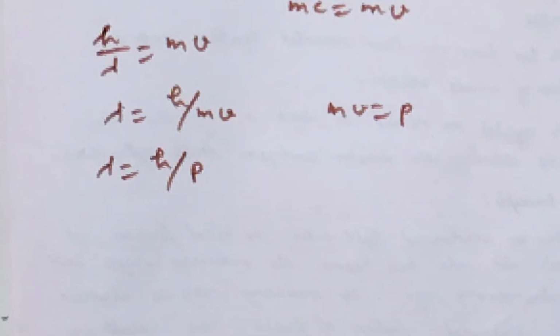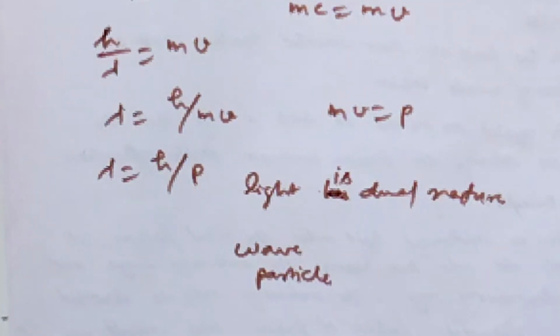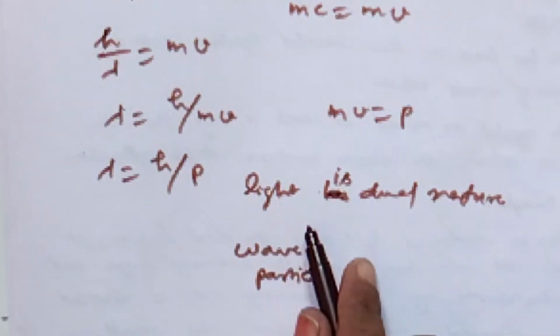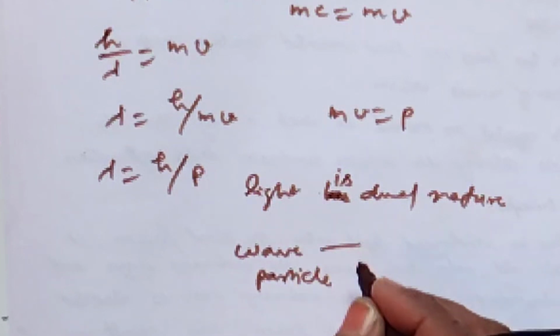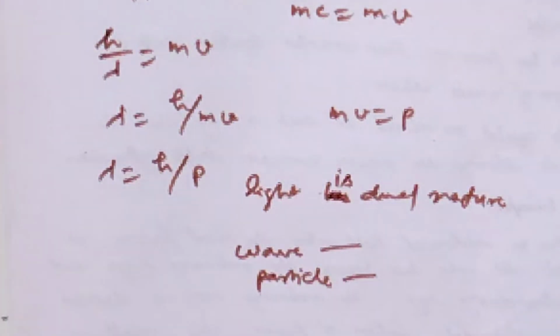Dual nature means a particle has two types of nature. One is wave-like nature and the other is particle-type nature. Dual nature means a substance has dual characters. Light having dual nature means light behaves with wave-like character and particle character.